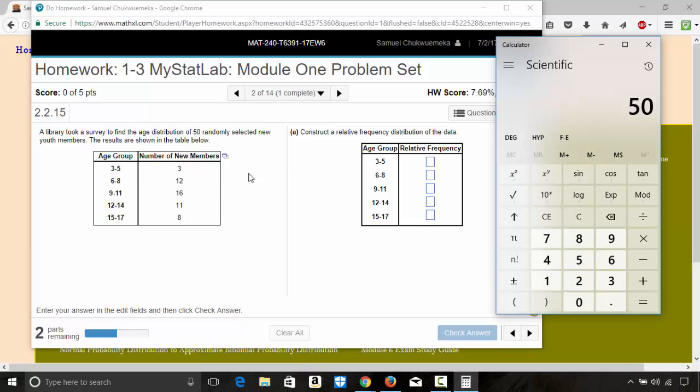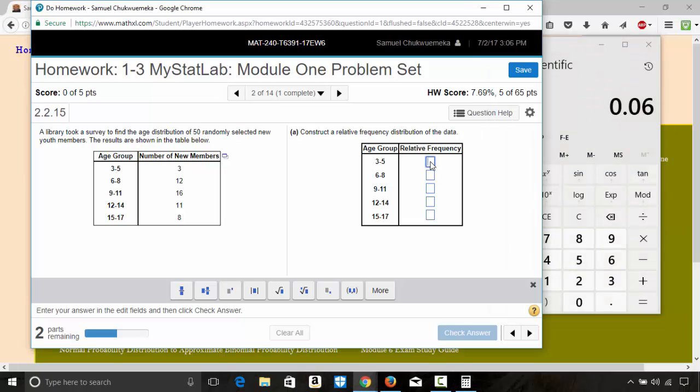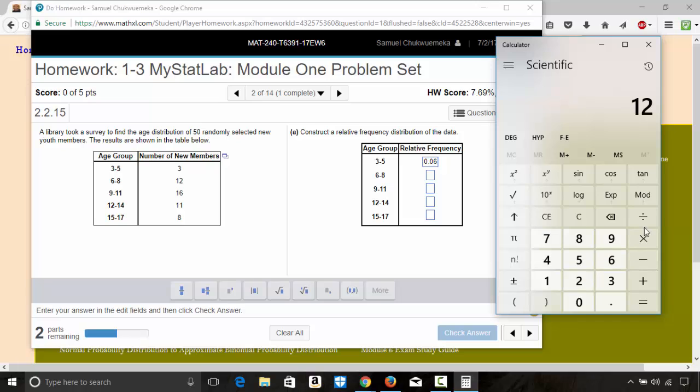So for the first one, the relative frequency for the first class will be 3 divided by 50. And that gives us 0.06. So we put 0.06. Next one, 12 divided by 50 gives us 0.24.